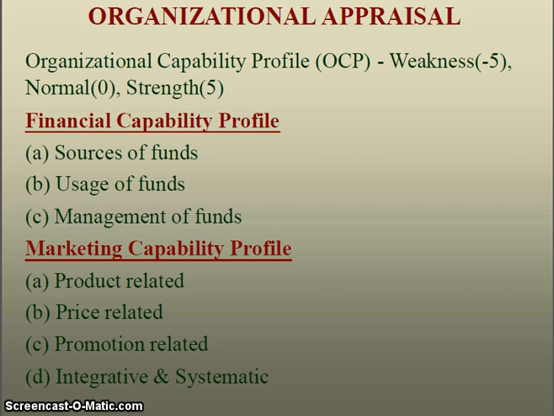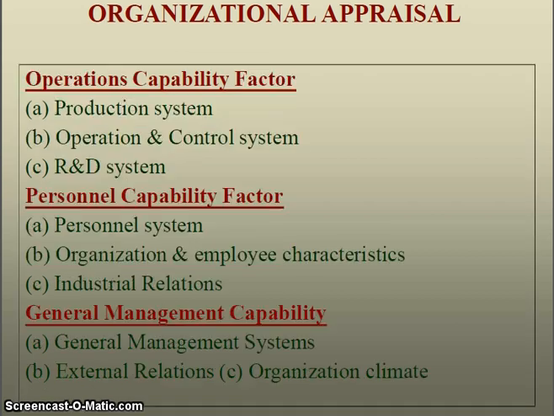For each functional area the important aspects are identified and the score must be assigned. For example, in the marketing functional area, product related, where they have an excellent product is a main advantage for them, pricing is a main advantage, promotional activities whether they are good at it. Then integrative and systematic marketing, whether they are good at it, so depending on that the score will be assigned.